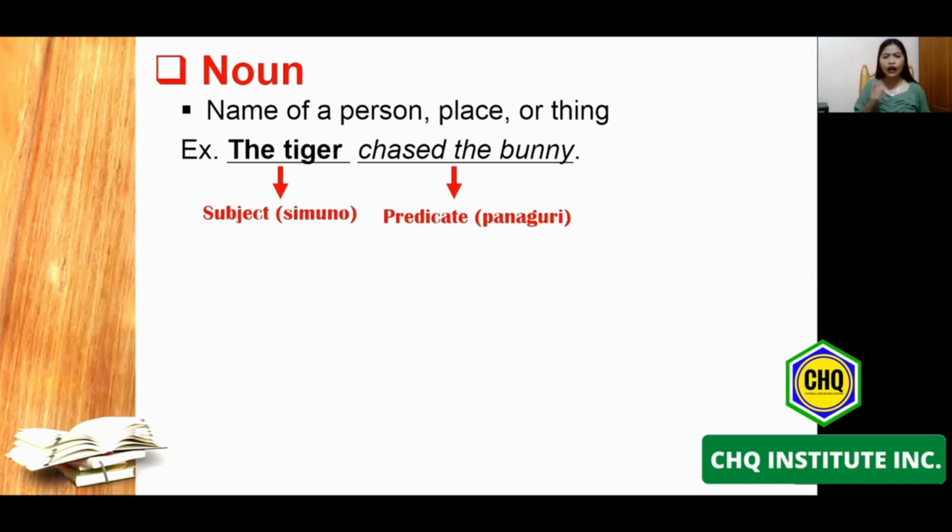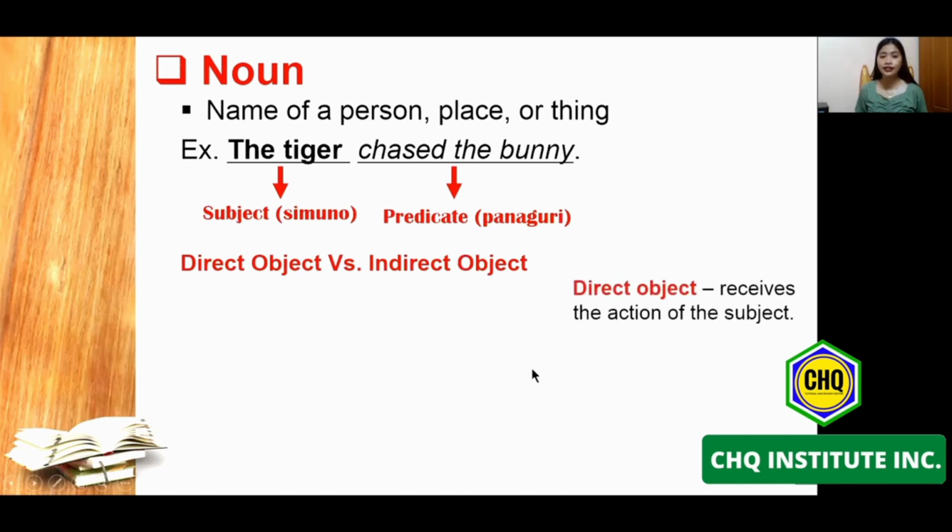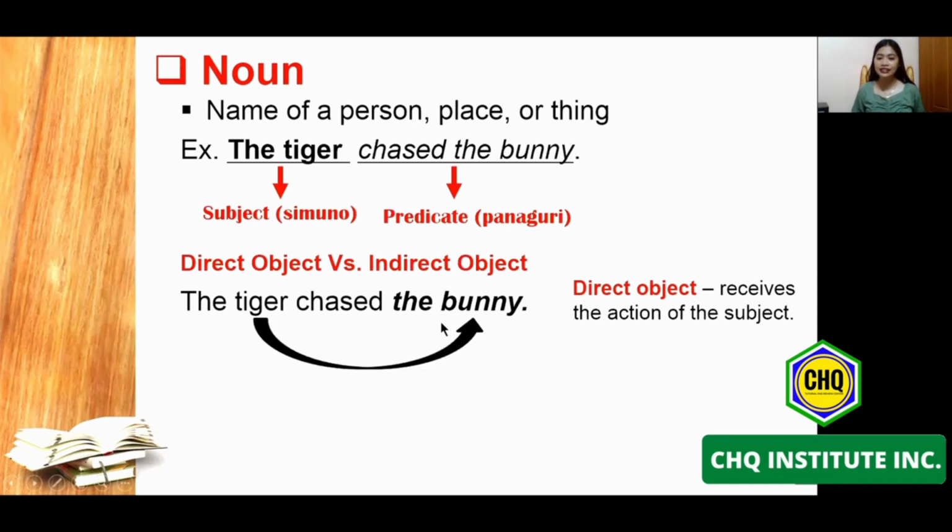However, a noun can also act as a direct object and an indirect object in a given sentence. Paano kapag sinabing direct object? When we say direct object, it receives the action of the subject. Say, for example, the tiger chased the bunny. Again, the tiger will be the subject, chased will be the verb or the action word, the bunny will be the direct object. Why? Because the bunny is the one who receives the action made by the tiger. So yung bunny po yung naka-receive ng action na ginawa ng tiger, which is the verb chase.